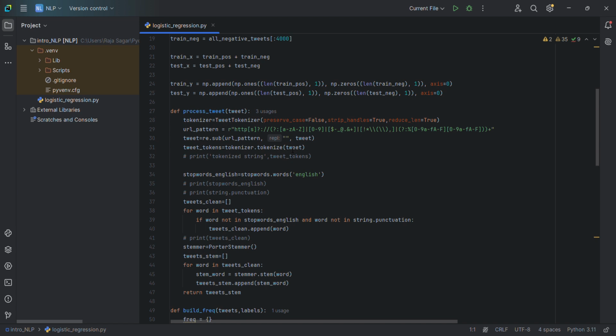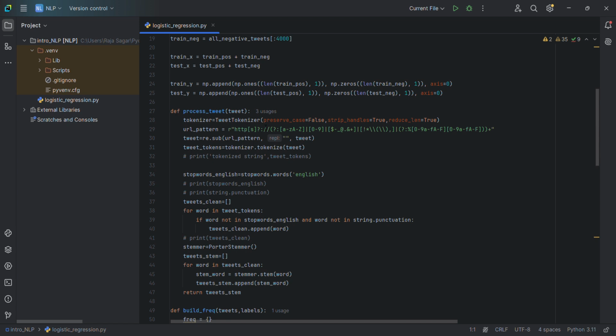which is pre-processing. First we tokenize the tweet, which is splitting the sentence into words. In this we have three attributes: preserve case, strip handles, and reduce length.